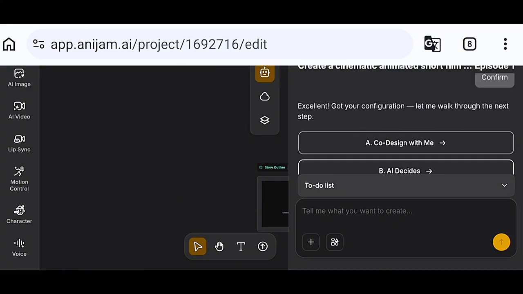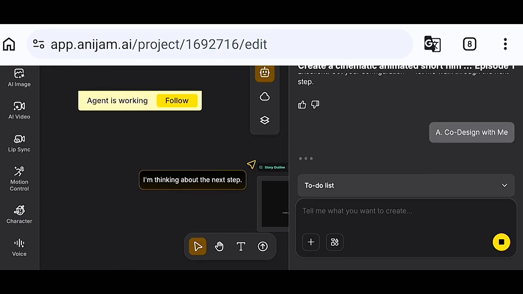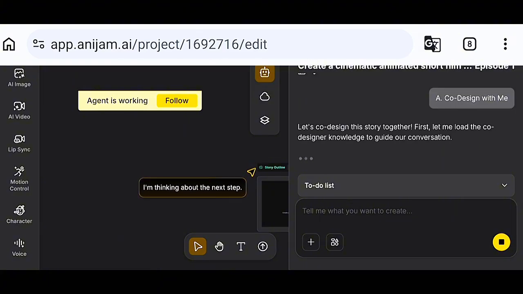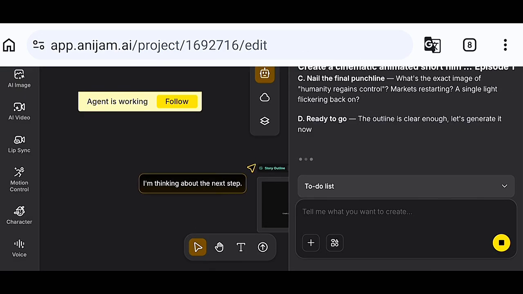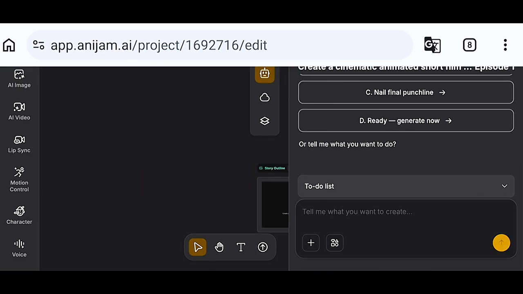Now the AI goes on to ask you how you want to generate your workflow. Is it that you want to co-design with the AI or you want the AI to decide? For this tutorial, I will co-design with AI. You can as well change any decisions you make as time goes on. All you have to do is just type it and let the AI know, and then it will apply the changes to that particular place that you require the change.